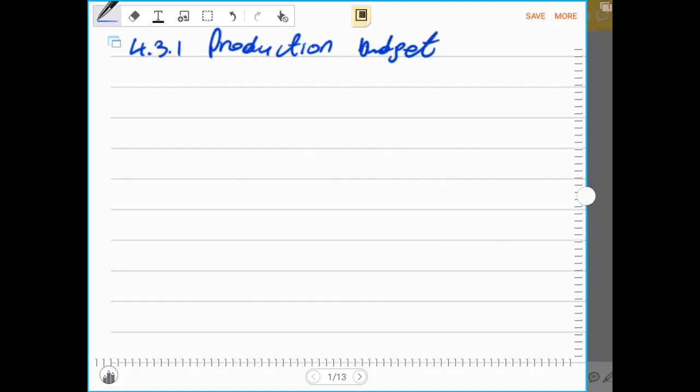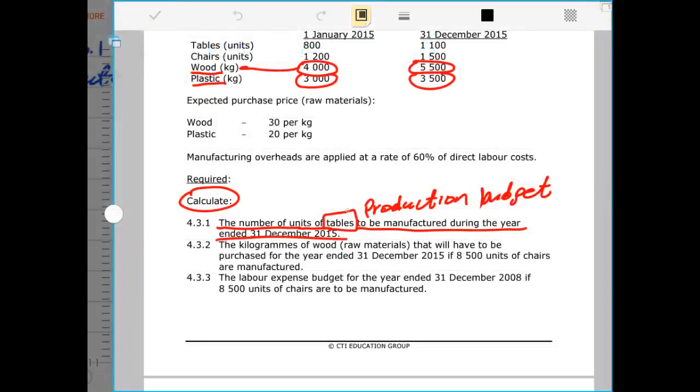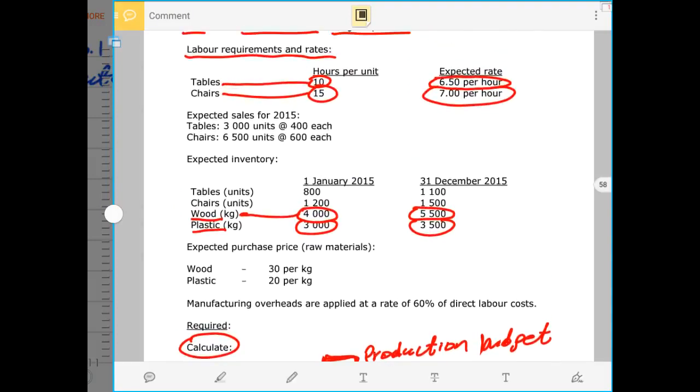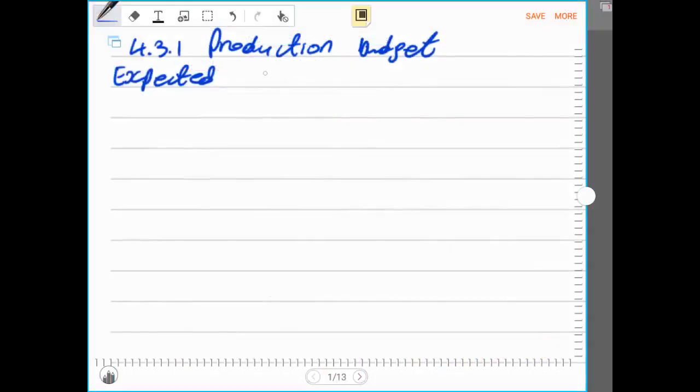The production budget always starts with the expected or estimated sales. Our expected sales in terms of tables, because we are required to do the production budget for the tables, is 3,000 tables that we expect to sell during the year 2015. So our expected sales will be 3,000 units.